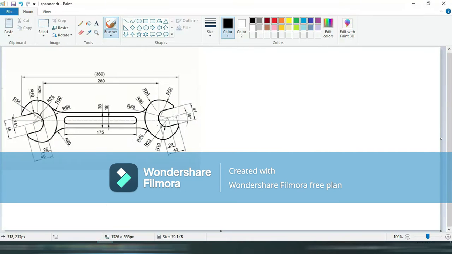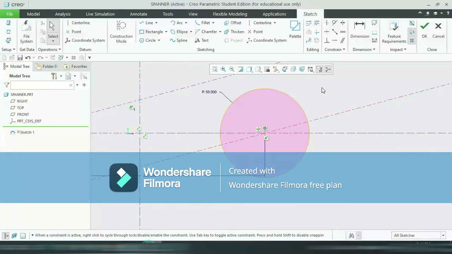Again, from this point you can see there are two arcs having radius R23 and R56. Again the distance between this point and this point is 23. So one radius is 23 and one is 56. So again draw a circle from somewhere here, avoiding the constraint.